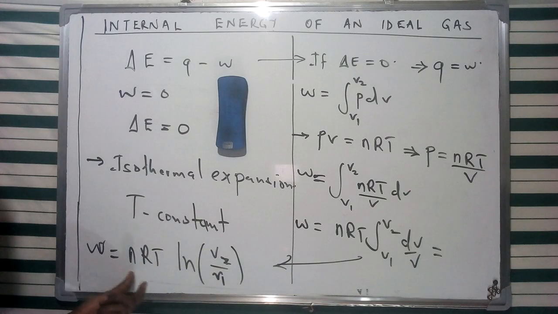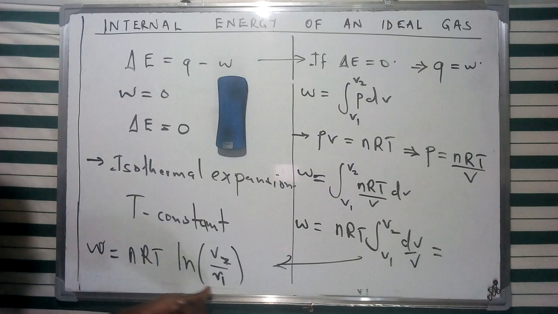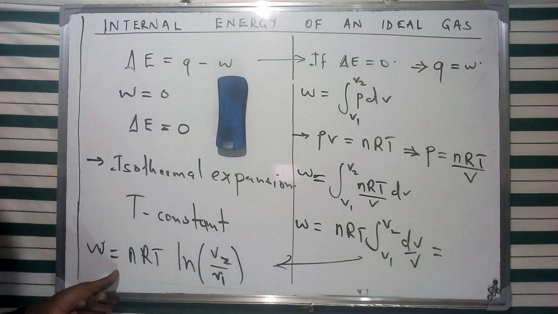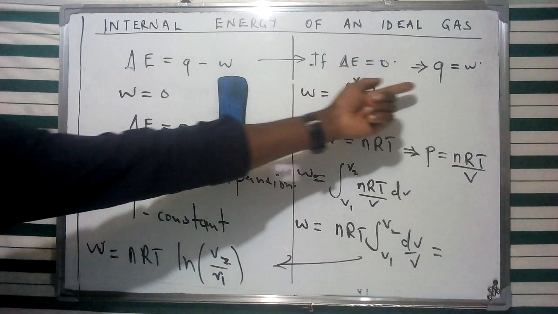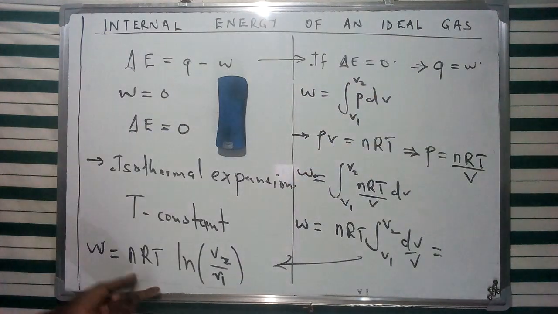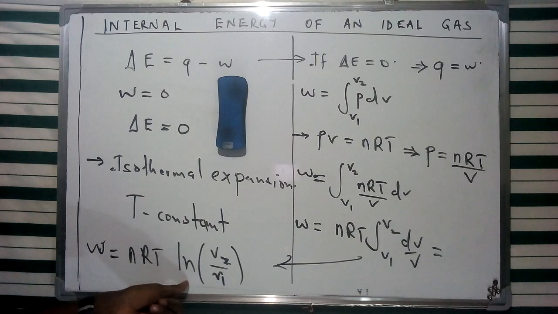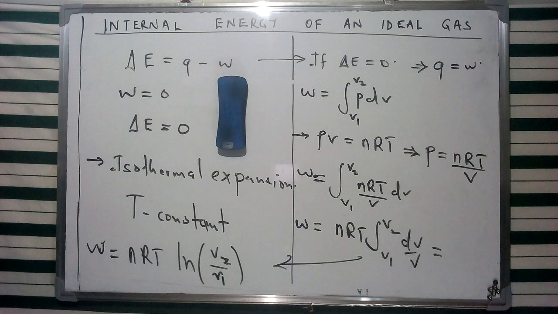So another version of this, at constant temperature, can be given in terms of pressure, representing work, or what we refer to as Q in this case, which is the internal energy, given as nRT times the natural log of P1 over P2, which is a version of this specific equation.